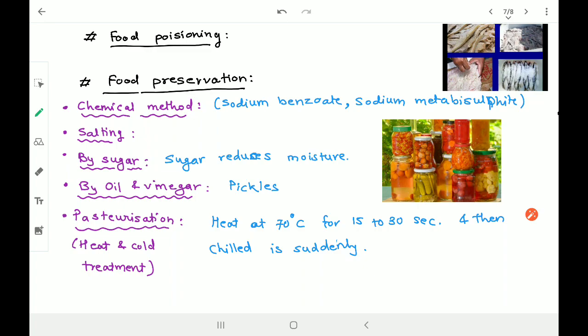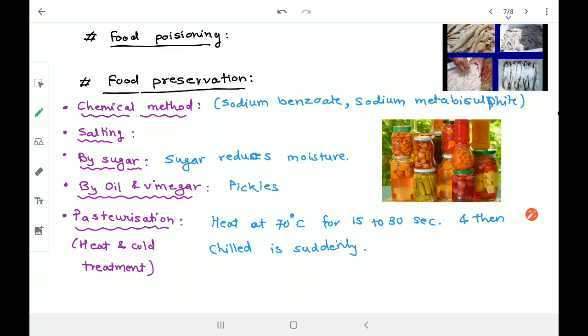And who does this pasteurization? In fact, when you get packed milk, let me tell you, this packed milk is already pasteurized, so you can directly drink that milk without boiling it. But milk directly from the cow or the buffalo, we cannot drink directly because there are several bacteria present in it, and that could be very harmful to us, right? Is this clear? So this is part 2.